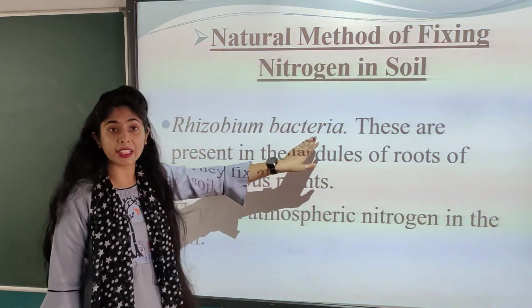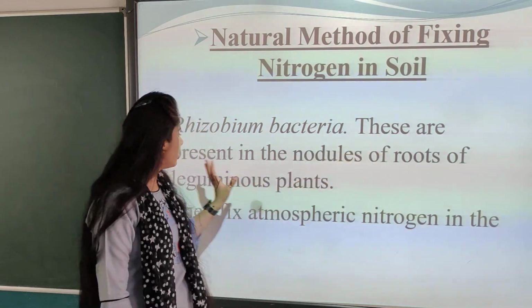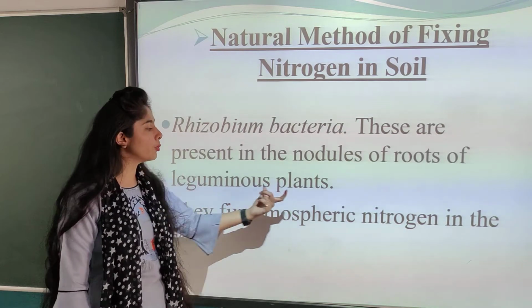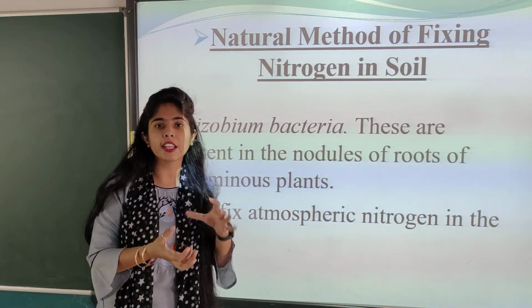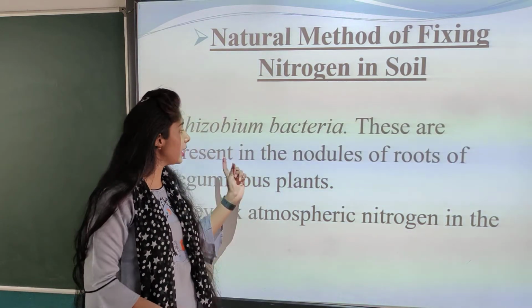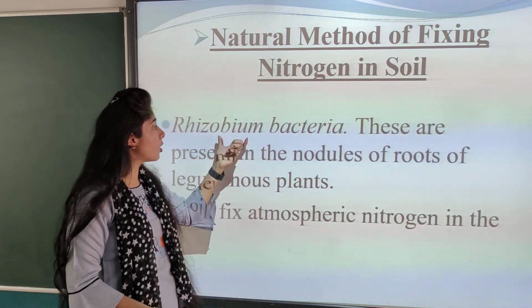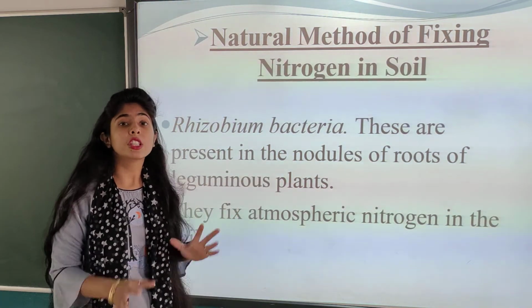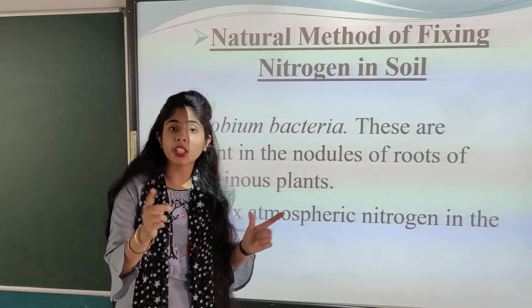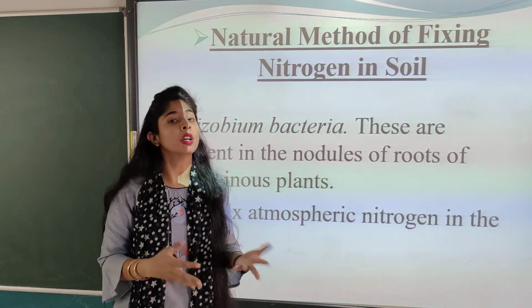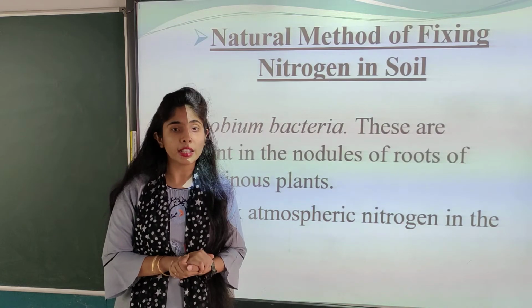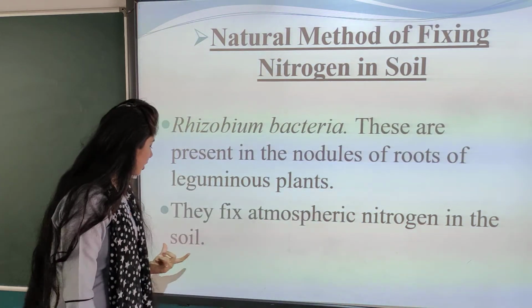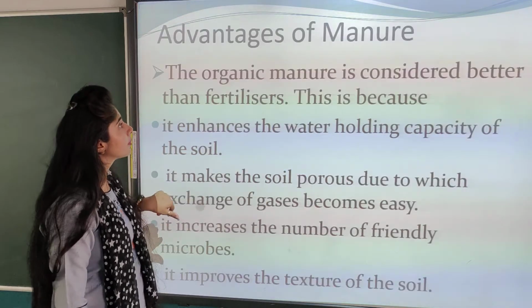The rhizobium bacteria are present in the nodules of roots of leguminous plants. So in the roots of which plants, leguminous plants, which bacteria is present? Rhizobium bacteria, which converts the atmospheric nitrogen into soil nitrogen. Okay, they fix atmospheric nitrogen in the soil.